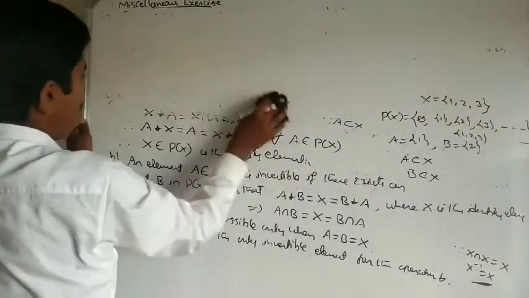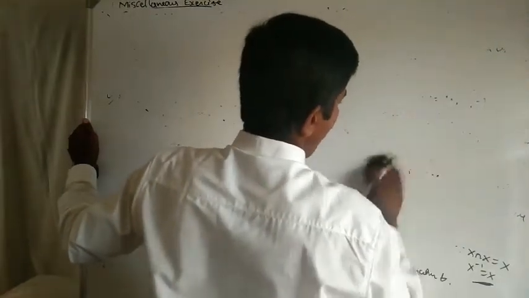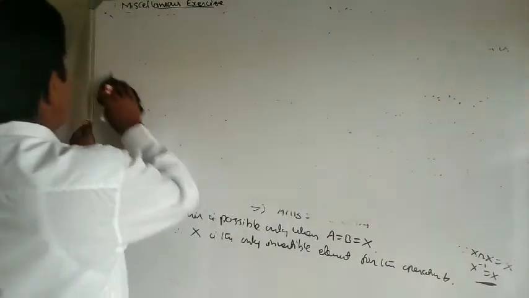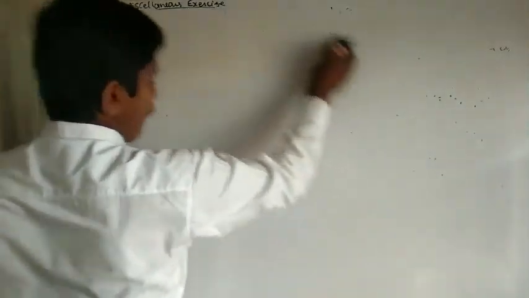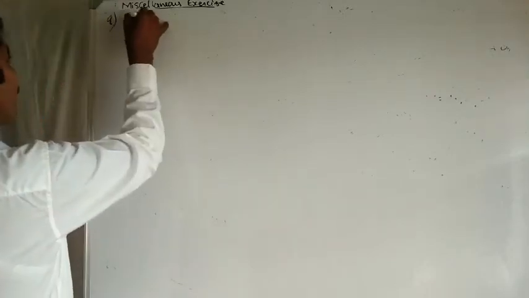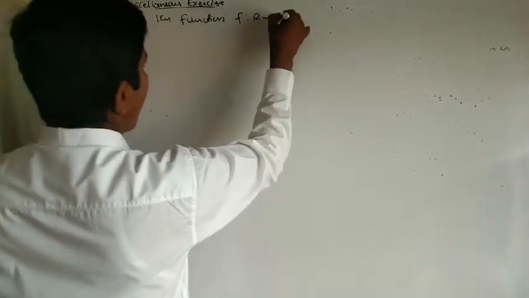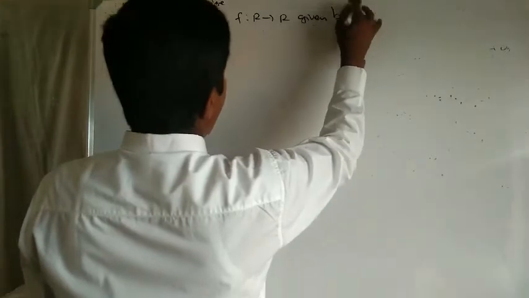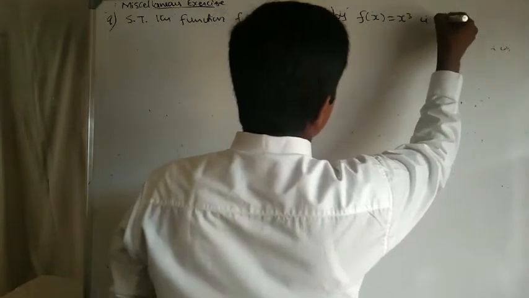The next, ninth problem. Show that the function f from R to R given by f of x equals x cube is injective.